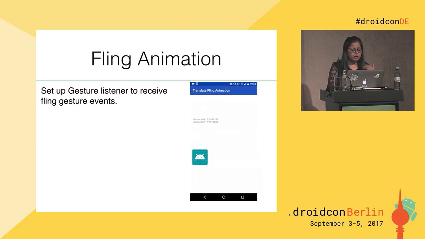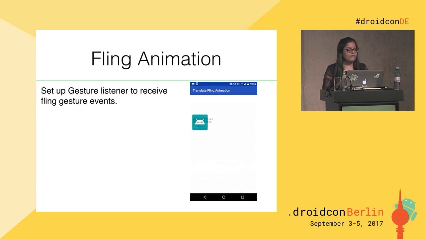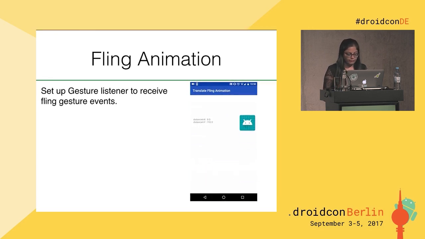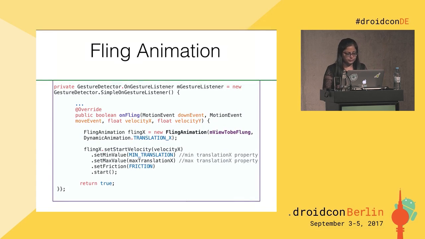So now after these 3 parameters are set, in order to receive fling callbacks when a fling gesture occurs, we need to set up a gesture listener, and once the fling gesture is detected, we receive the onFling callback with a down event, an up event, and a velocity on both the x and y axes. And velocity units are in pixels per second.